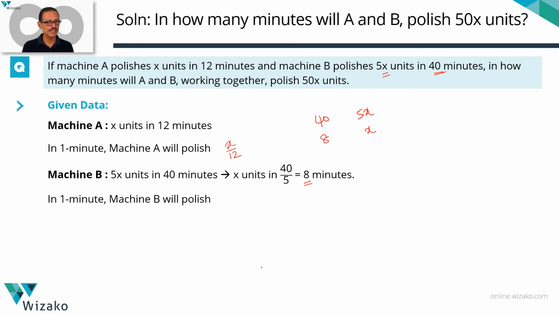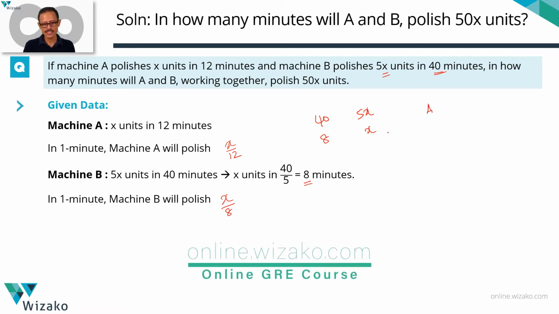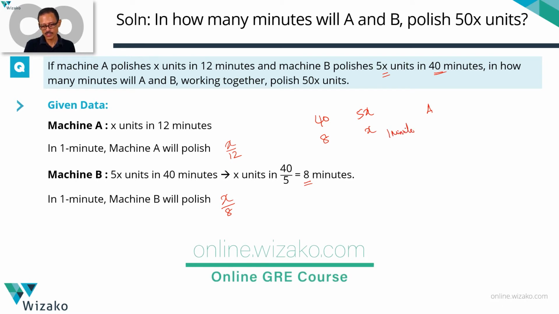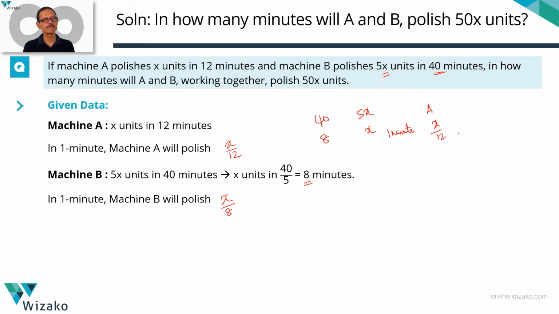So in 1 minute, we are again bringing it in all work time questions. The equation is framed by finding out how much work is done, what fraction of work is done in unit time. So in 1 minute, how many units will it polish? 8 minutes, X units. So divided by 8, we get 1 minute. Divide this also by an 8. So it will polish X by 8 units. So A alone in 1 minute will polish X by 12 units. B alone in 1 minute will polish X by 8 units.